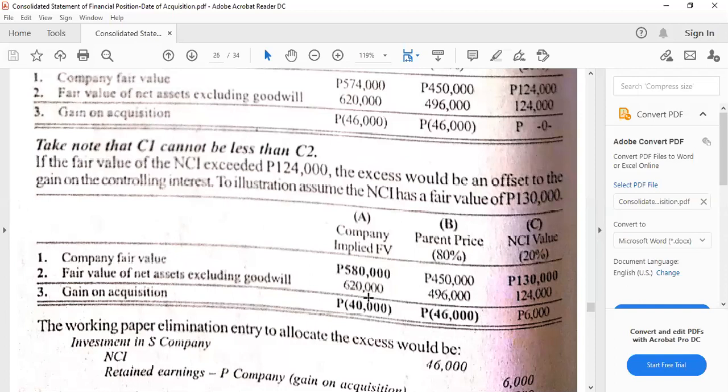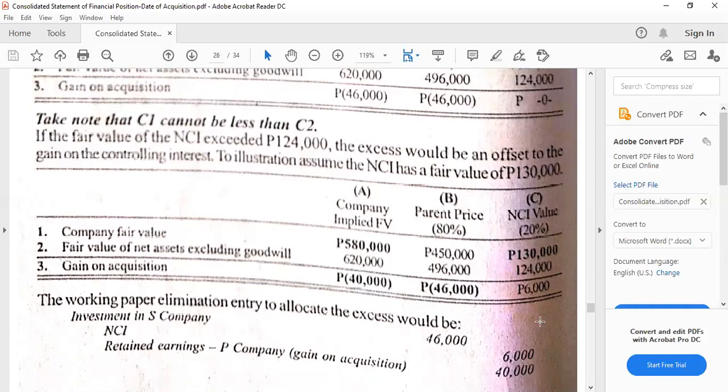And for number two, the fair value of net assets excluding goodwill is the sum of the two here, which equals 620,000. I hope that is clear, although that's already been said, I just wanted to emphasize it again. Then we deduct here, so this is negative 40,000. We can notice that with the 40,000 gain on acquisition overall for the company, 46,000 belongs to the parent, while the 6,000 belongs to the NCI.